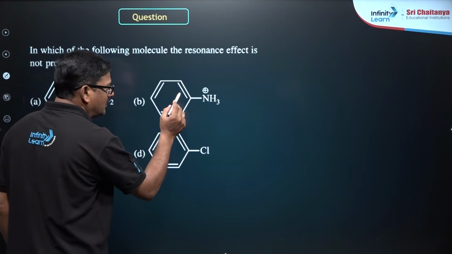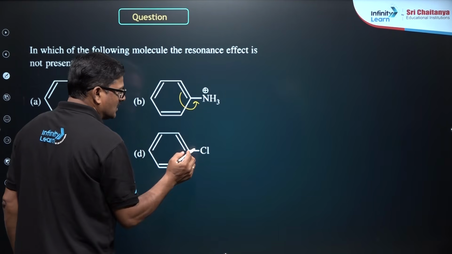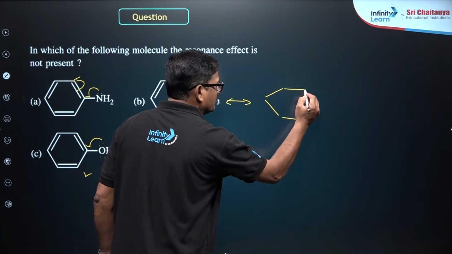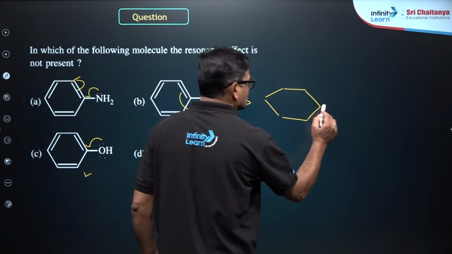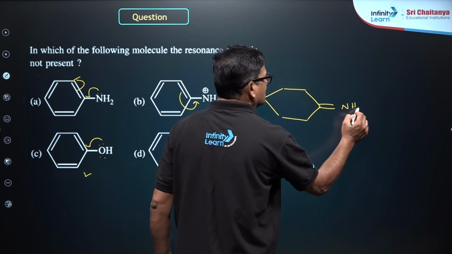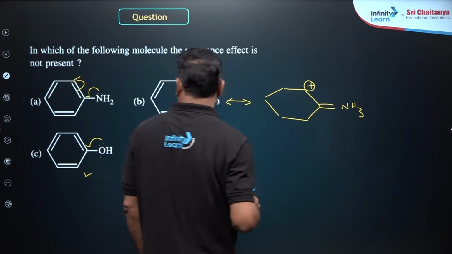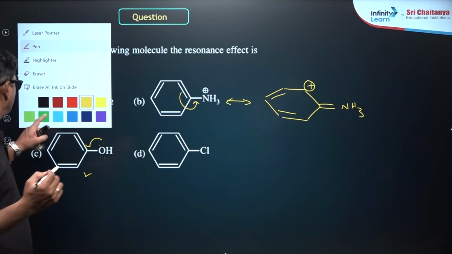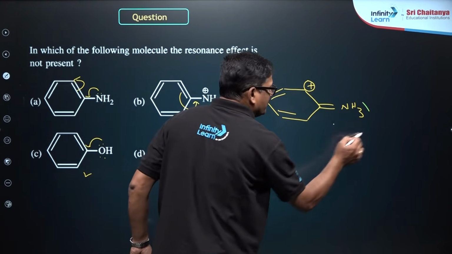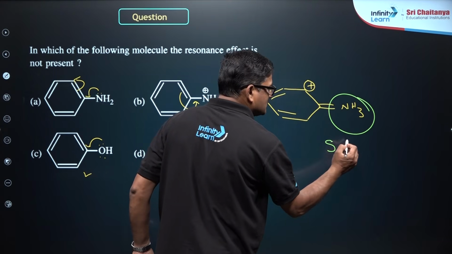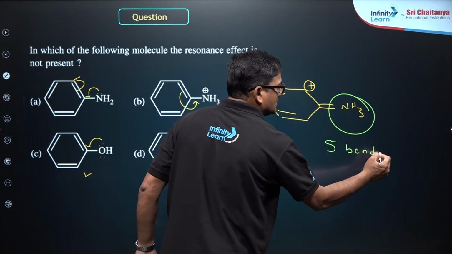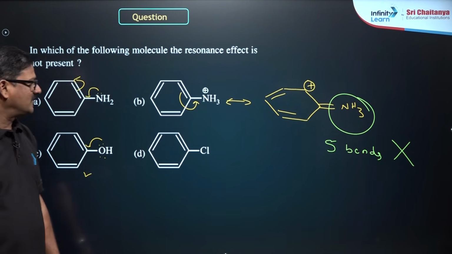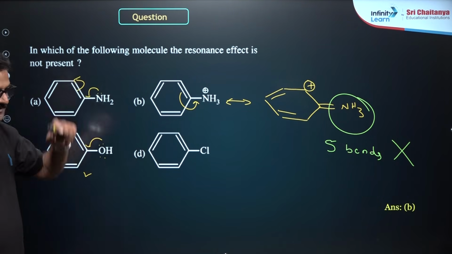But if you want to make a structure like this, nitrogen can never be pentavalent. It cannot be pentavalent, 5 bonds are there. So this is not correct. It cannot have 5 bonds. Therefore, option B is the correct answer for this question.